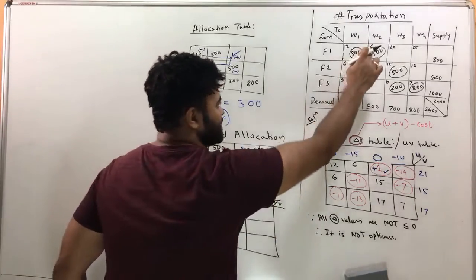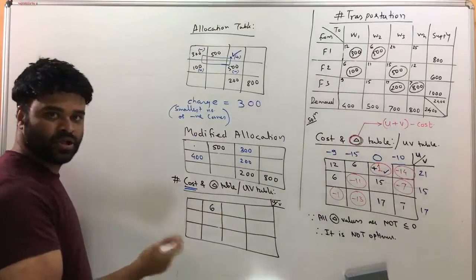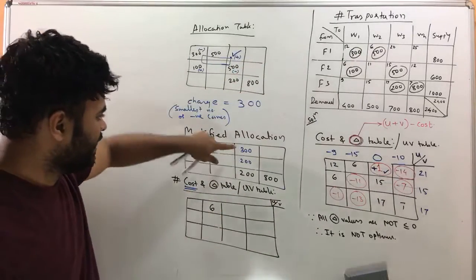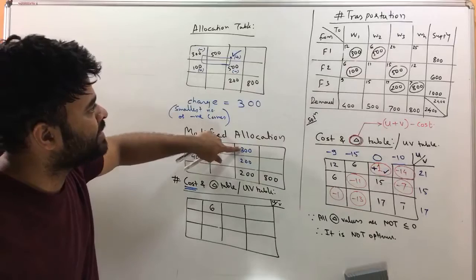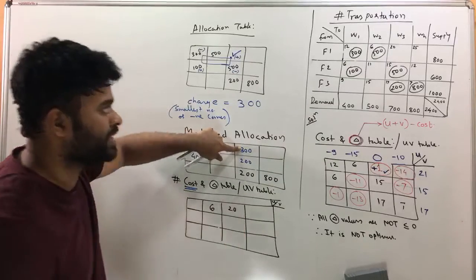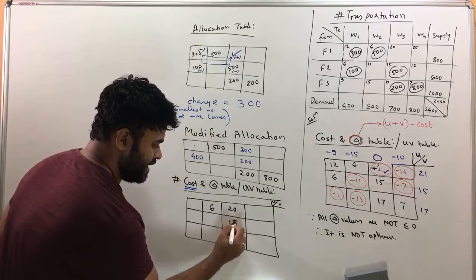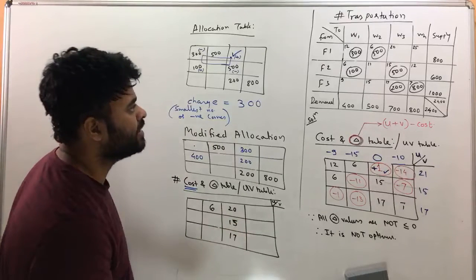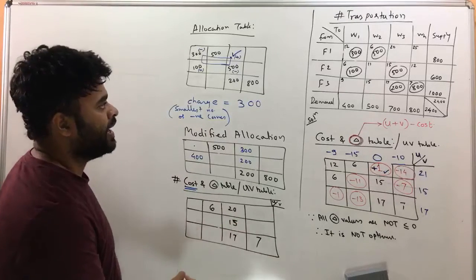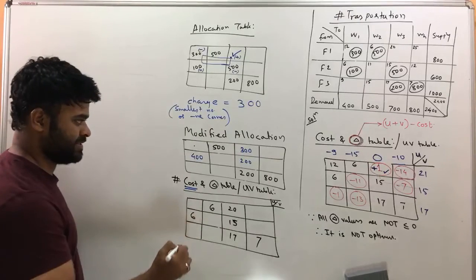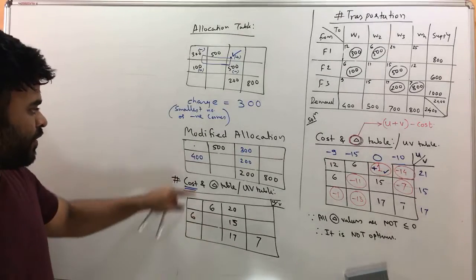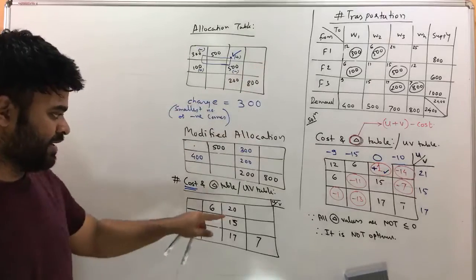This cell has cost 6. So, the original cost you will get from that table, okay? Now, we have 300. 300 is worth, the cost per unit is 20. This is 15 and 17 and 7 and this is 6. So basically I've got the cost of all these allocations from the main table ready.